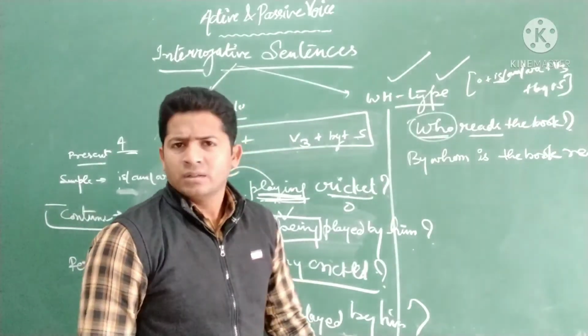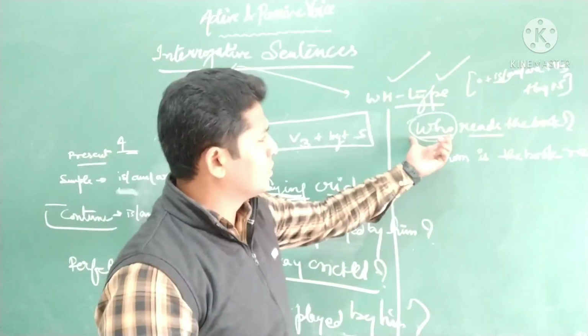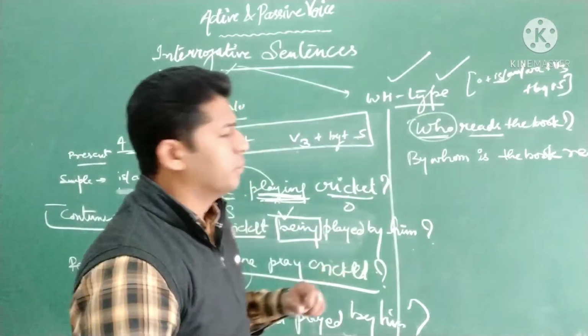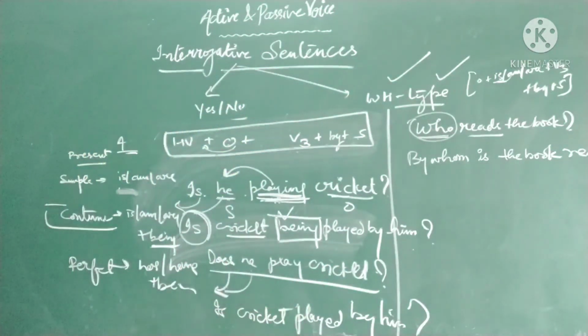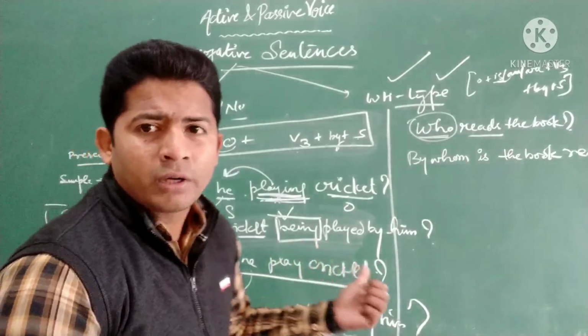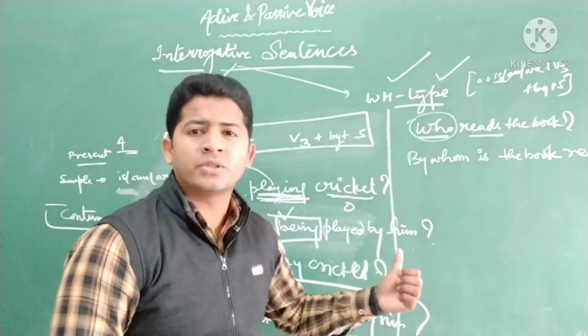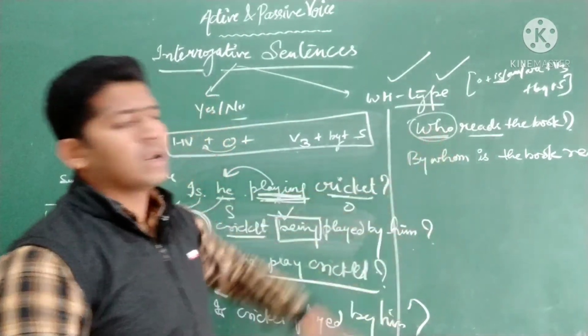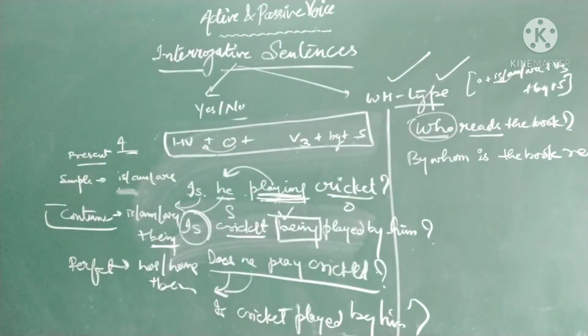Right? It's very simple. The only thing you need to do is, for who, you convert into whom. If you have what, by what, by whom, by which, this is how you will convert a WH type interrogative sentence which is in active voice to the passive case.